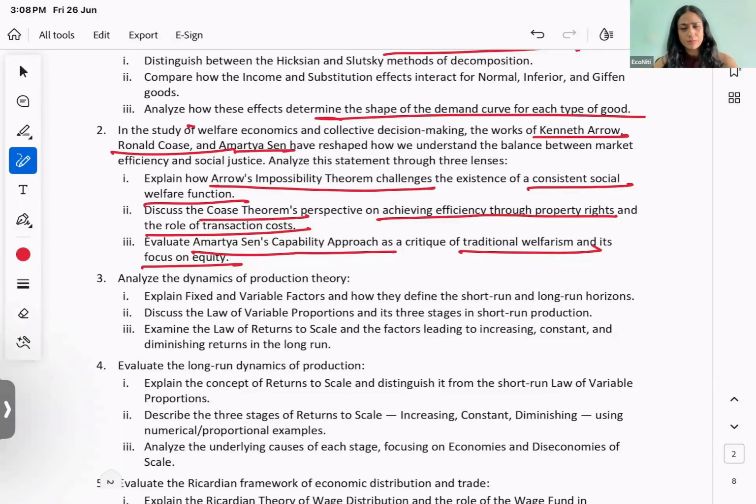Of course, you also have to say over there that this was heavily criticized, especially Buchanan ने criticize किया था कि your assumptions are too restrictive, especially your IIA is too restrictive, and once you relax that you'll find that things are fine.